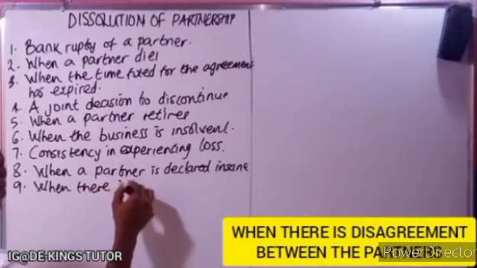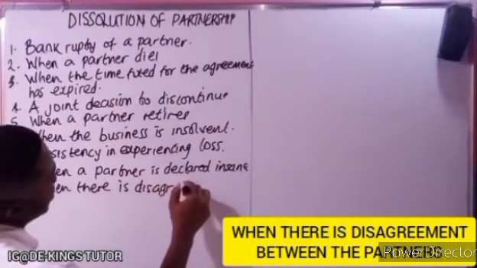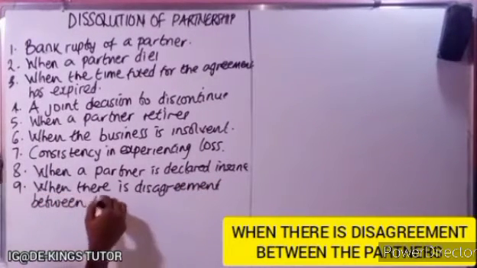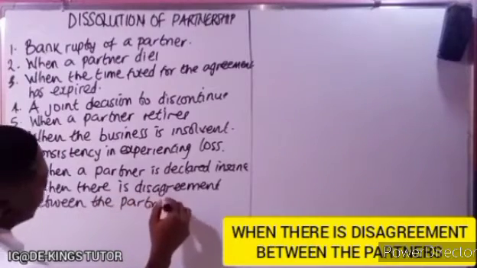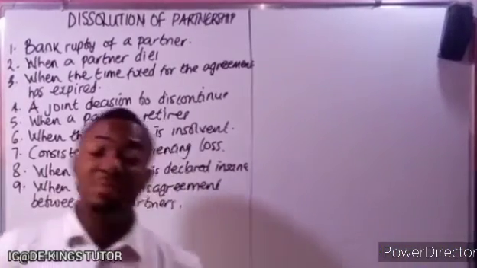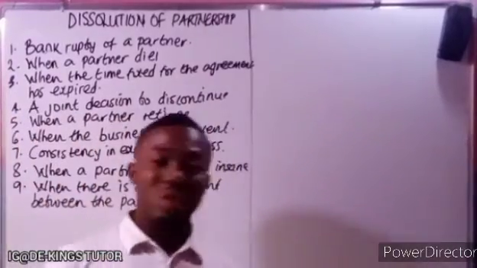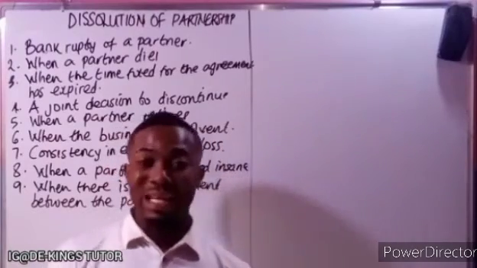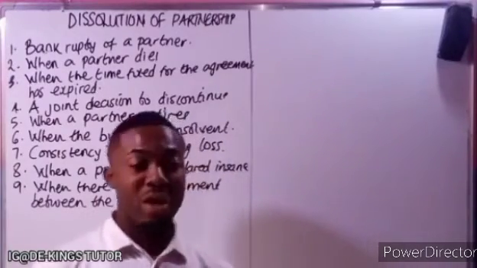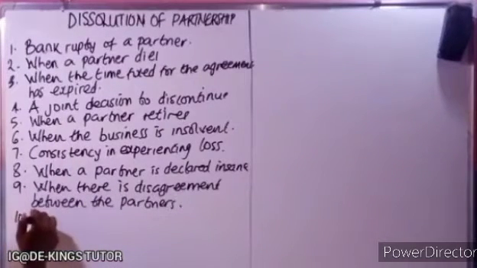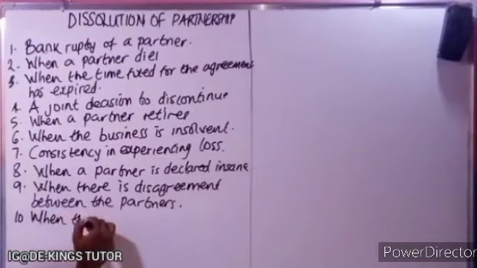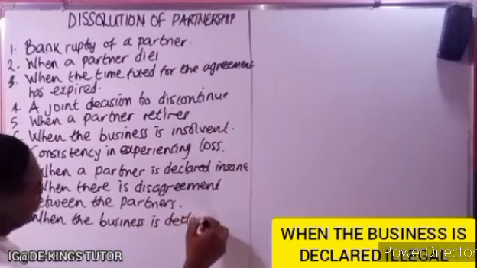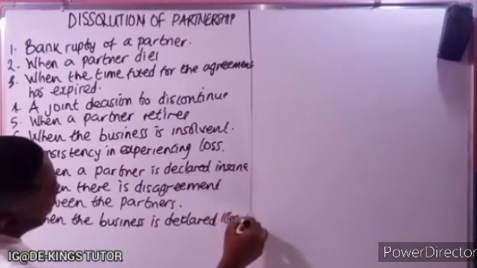The next one is when there is disagreement between the partners. A disagreement that cannot be resolved among the partners may lead to an end of the partnership business. Another one is when the business is declared illegal.